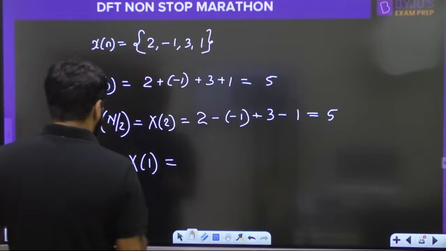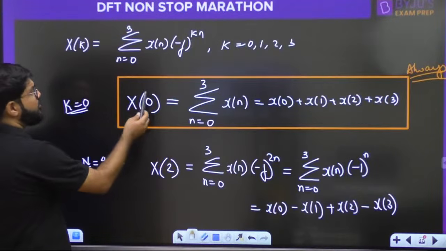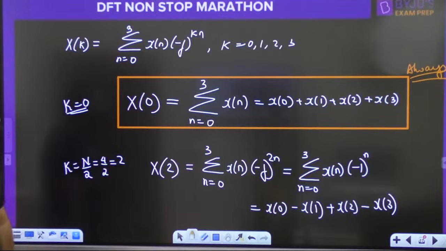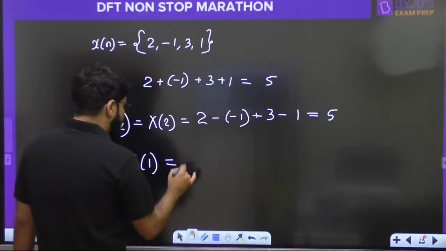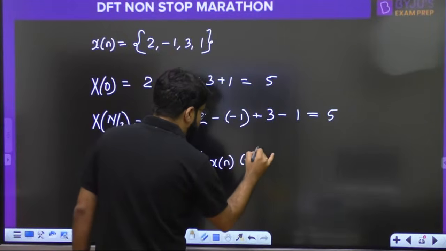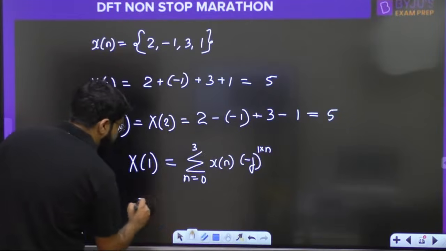So guys, have a look into this. What is x1? I'll go to the general formula for the problem. What did I say? What is the general formula here? Summation of xn into minus j to the power kn. I put the value of k as 1. So open up this summation, guys. N equal to 0.